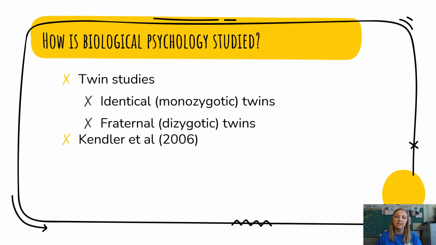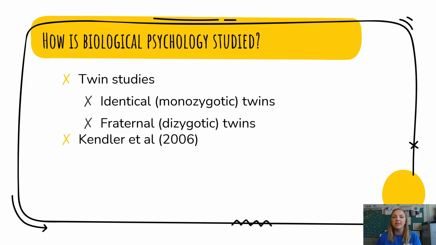One such example of a twin study is Kendler et al. And Kendler was trying to find if major depressive disorder was inherited. So what they did is they took over 15,000 twin pairs and they had telephone interviews with them. They asked these twins questions about their symptoms of major depression. They asked whether they grew up in the same environment. They really just gathered a bunch of information about these twins. And what they found is that around 8,000 sets of twins suffered from major depressive disorder at some point in their life. They also found there was a higher concordance rate with identical twins than fraternal twins.